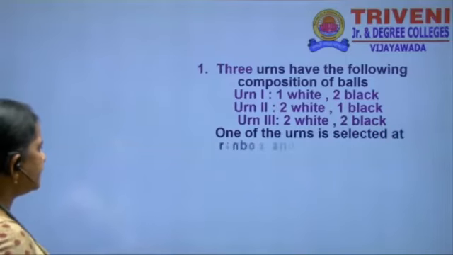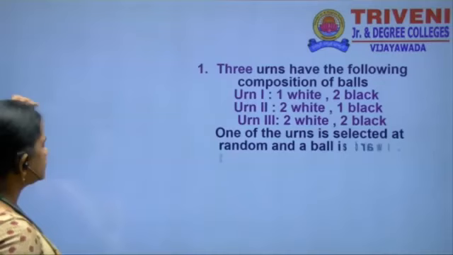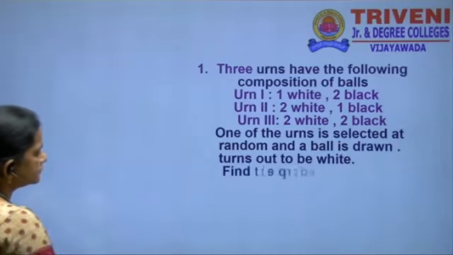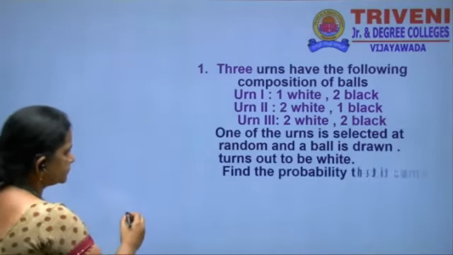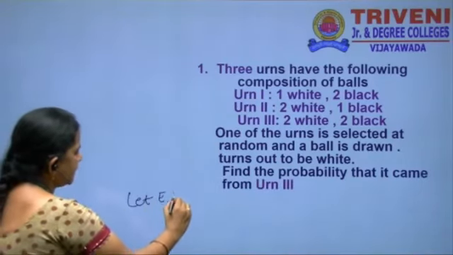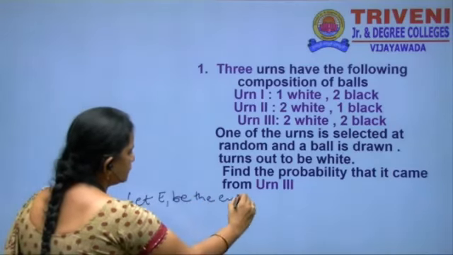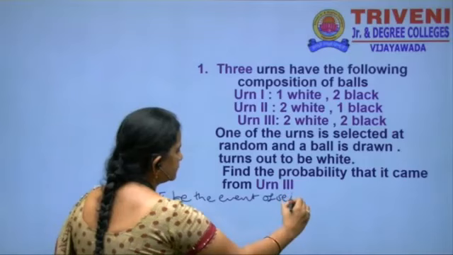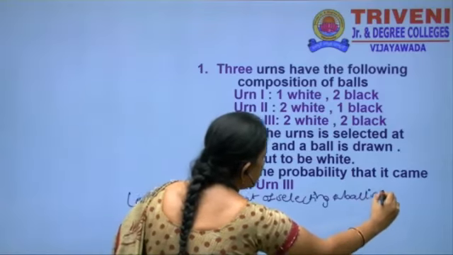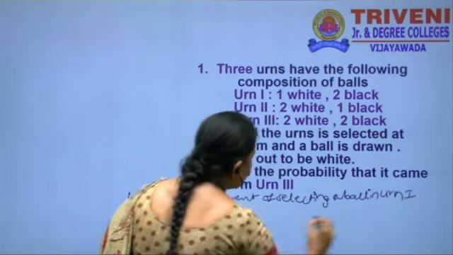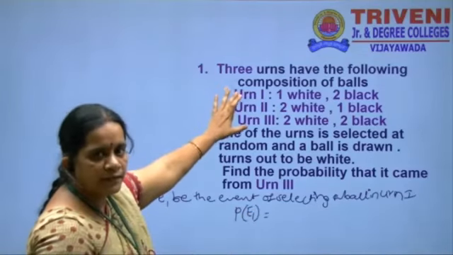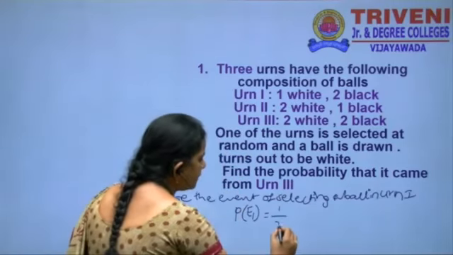Let E1 be the event of selecting the first bag. P of E1 is equal to, how many bags are there here? 3 bags, so the chance is 1 by 3.